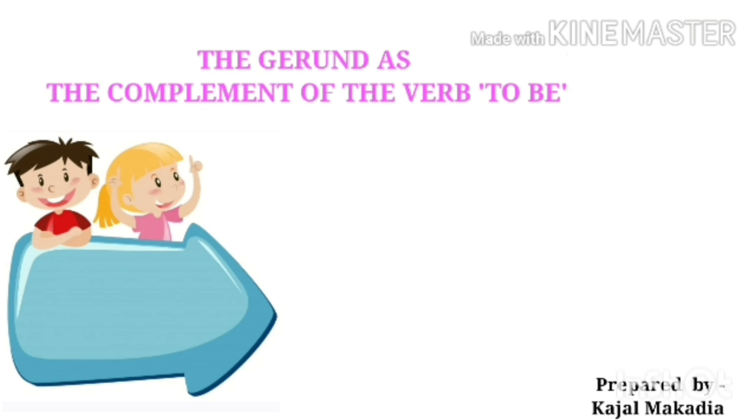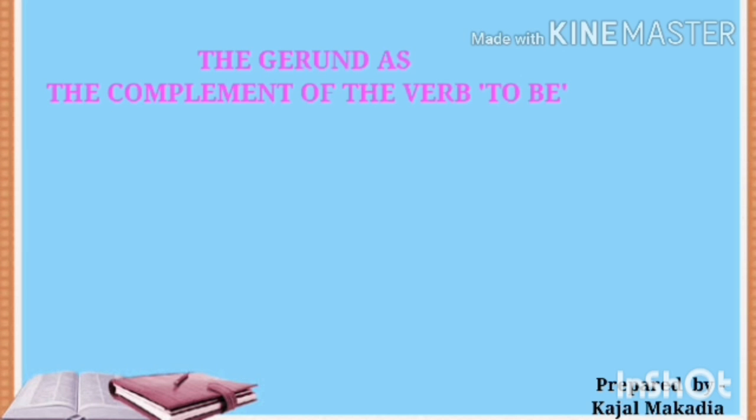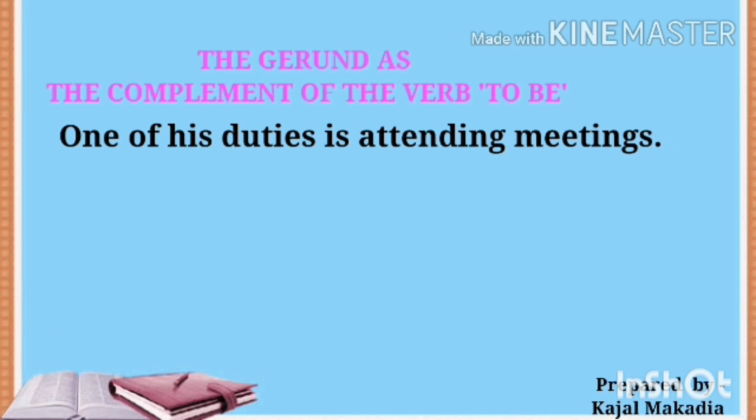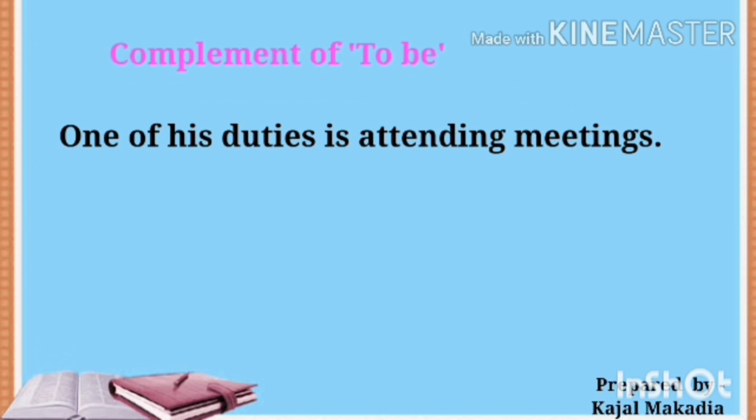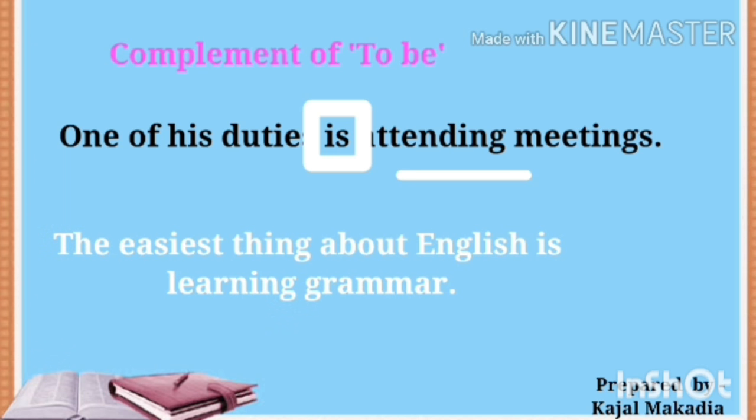Well, so we have seen it, and next, gerund can be used as the complement of the verb to be. Now, what do you mean by complement? So, dear children, complement is a word or phrase that tells us more about the subject. In this example, one of the duties is the subject, and after that, the to be verb is written.